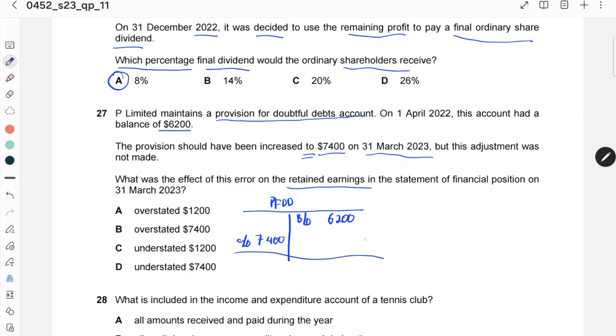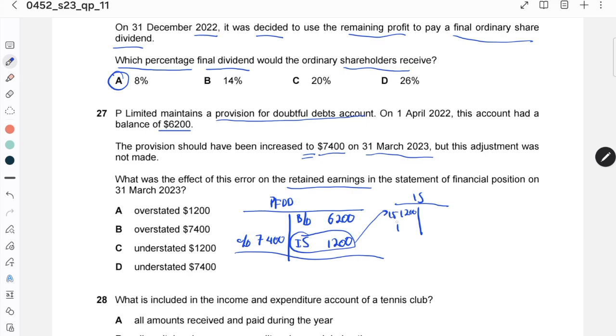So it means the adjustment you put into the income statement is 1,200. If PFDD is on the credit side, later on in the income statement it will be on the debit side.